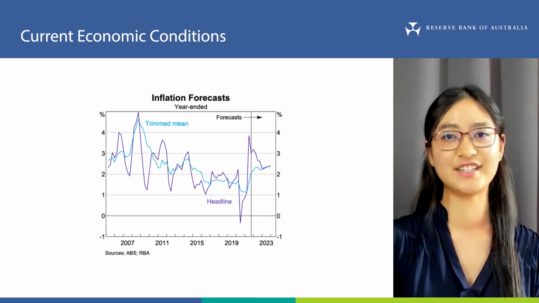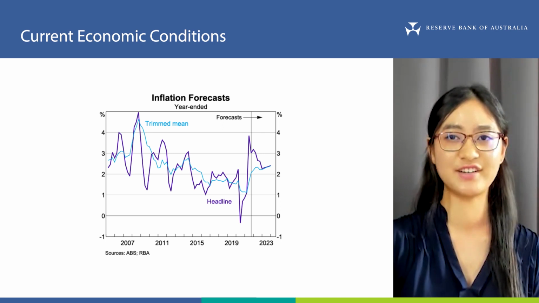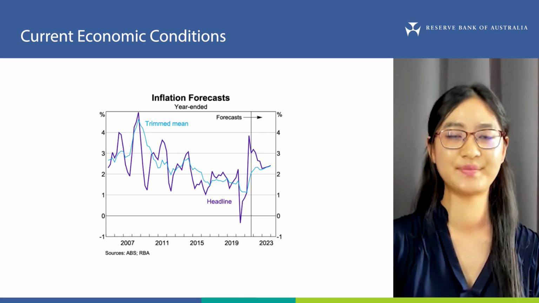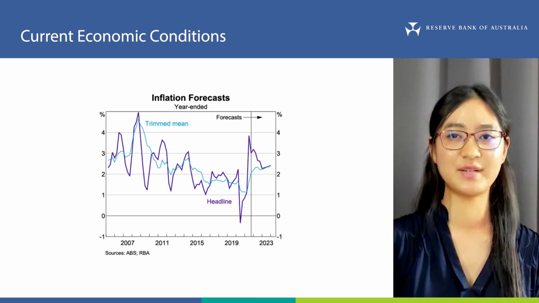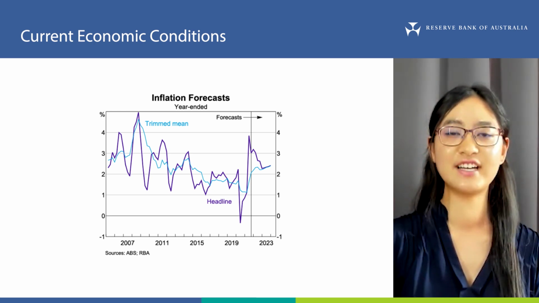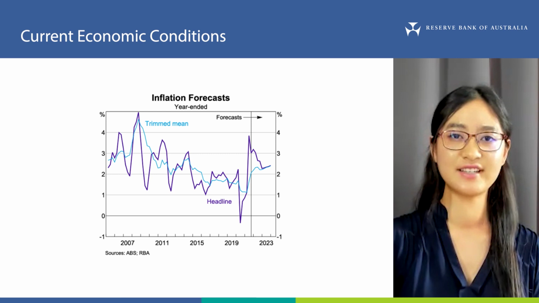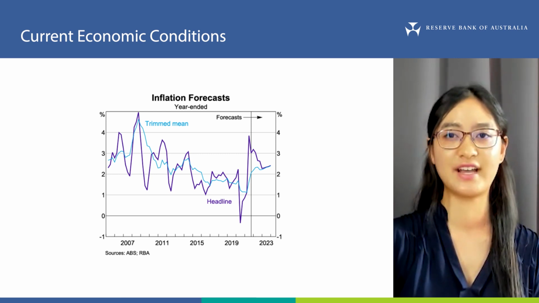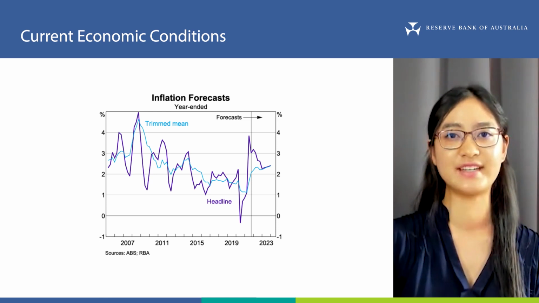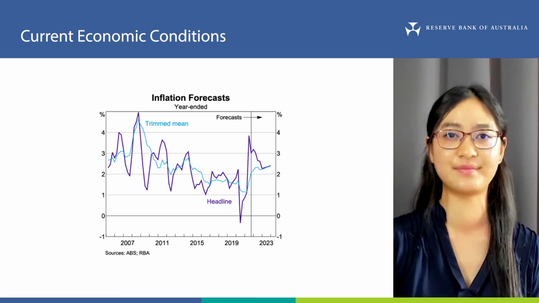Moving on to inflation. Headline inflation, which is shown in purple, was 3% over the year to the September quarter. Headline inflation in the September quarter was boosted by two specific factors. Firstly, a strong increase in petrol prices due to high global oil prices, and secondly, the increase in the cost of building new homes because of high input costs, such as for timber and steel, and strong demand, in part due to government stimulus programs like the Home Builder Grant.